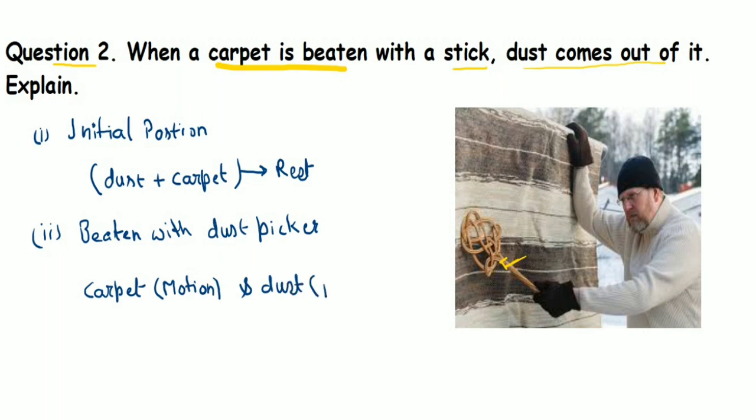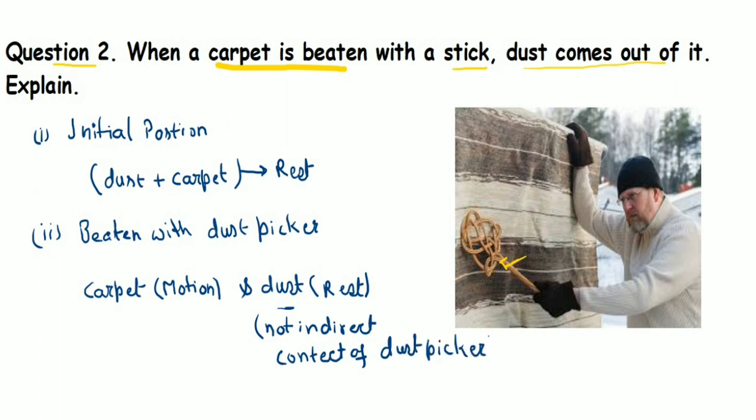The state of the carpet will be in motion, but what will be the state of the dust? The dust was at rest because it was not in direct contact with the force. The force was applied on the carpet. Due to the impact of that force, the carpet was in motion, but the dust was at rest because it was not in direct contact. Let me write: the dust was not in direct contact with the applied force. Correct, student?